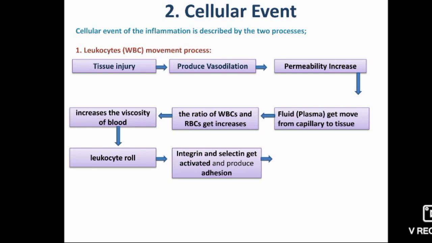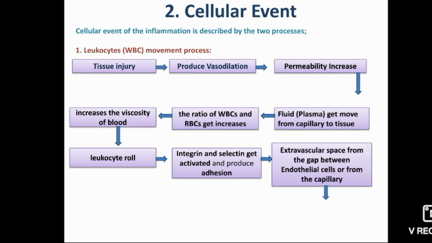During the rolling time, integrin and selectin get activated and produce adhesion of leukocytes on the endothelial cells of the capillary. Then the leukocytes migrate from the capillary to the extravascular space, known as immigration.